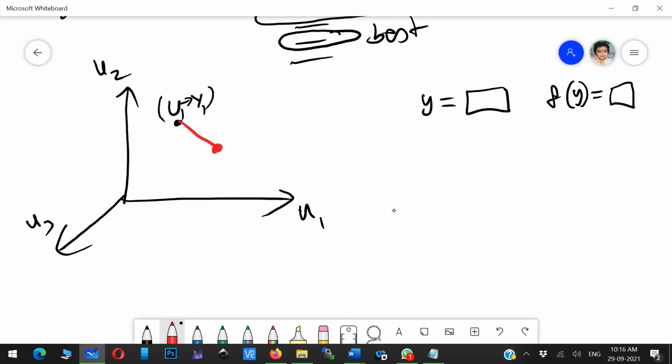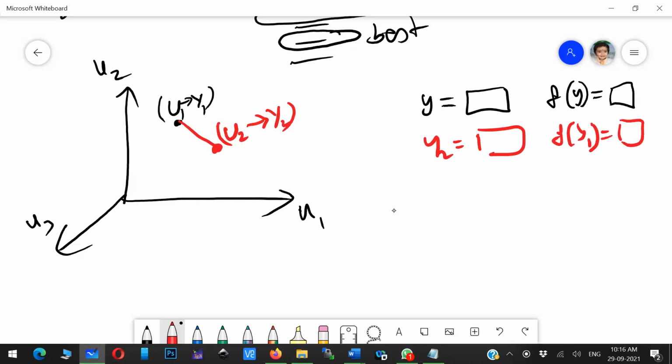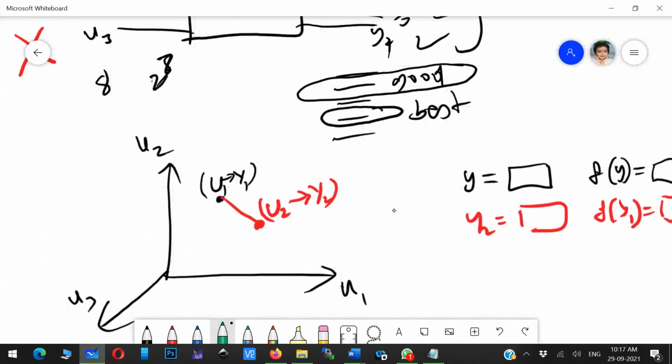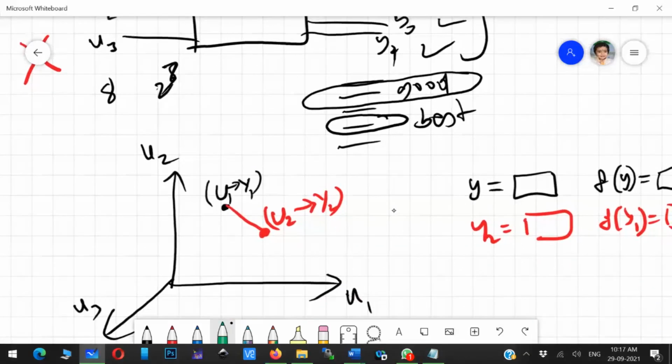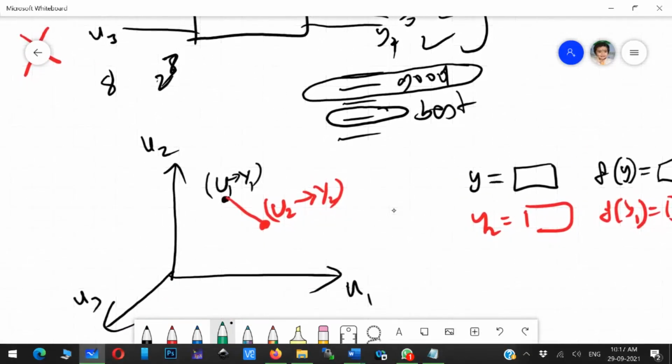This will be some other input, U2, U3, and each will have some output. Then again you check, for this particular Y2, what is the objective function value? Whichever gives the maximum or minimum, depending upon your requirement, you select that. Like this you move in this vector space. Internally, this is how optimization works. It iteratively moves from one point to another point.